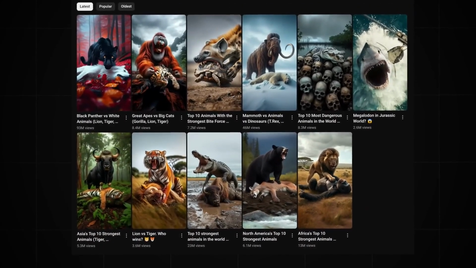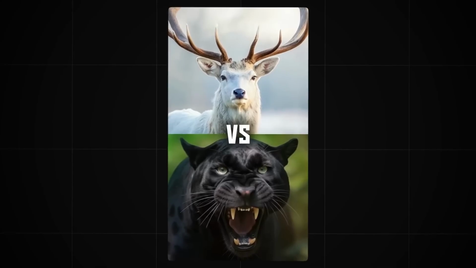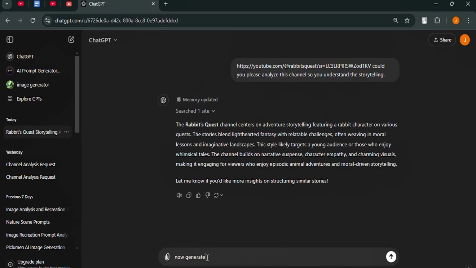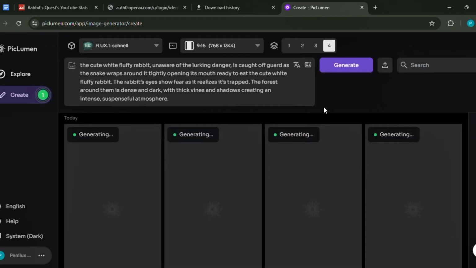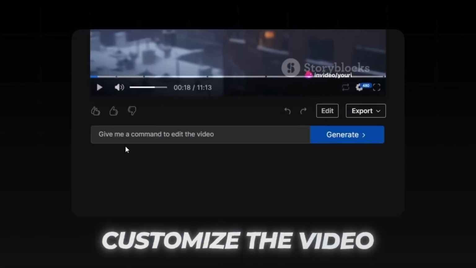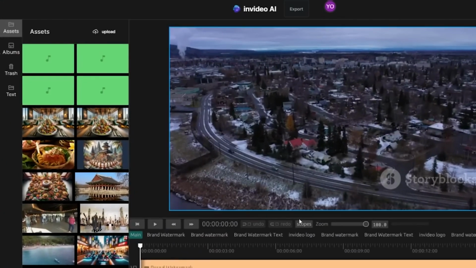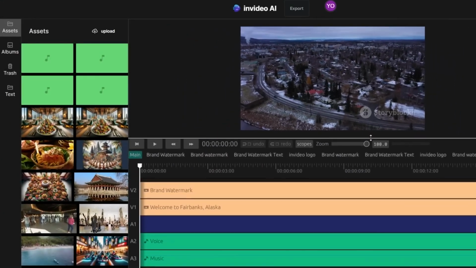So our first step would be to pick a different animal that looks cute and innocent. In step 2, we will write an engaging script using AI. In step 3, we will generate our images. And in step 4, we will animate those images. And final step, we will put everything together in our editing software.